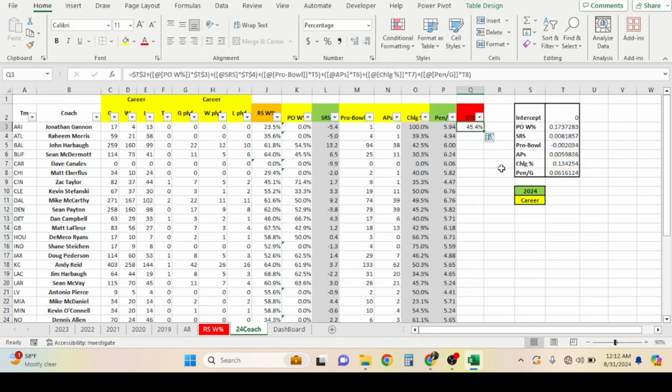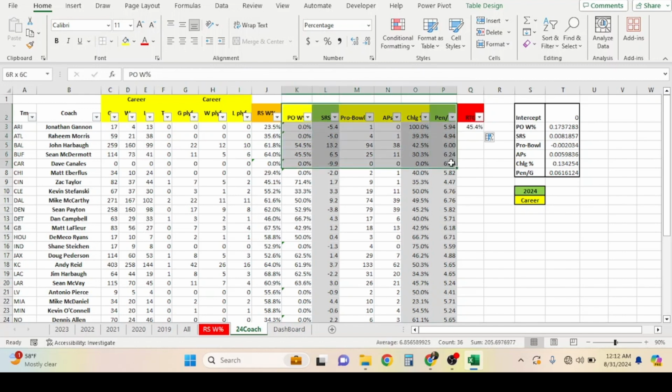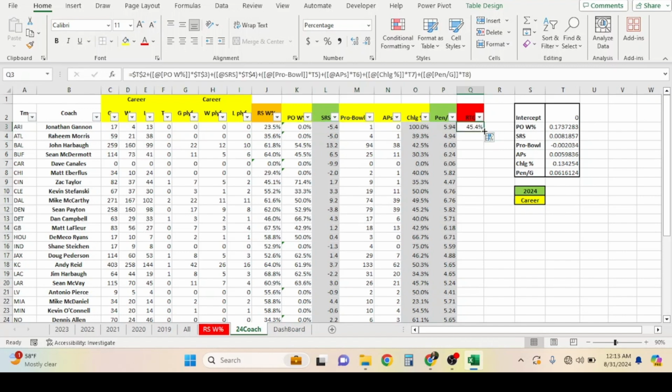So perfect, right? This is the rating in terms of regular season win percentage. This data from John Gannon for coaches that have the same similar data, so 0 playoff experience, minus 5.4 SRS, only coaching 1 Pro Bowler in his career, 0 All Pros, and 100% with his challenge rate, with a 5.94 penalty per game, that produces a 45.4 based on our algorithm. Now I'm going to drag it down. Now watch, it's not going to work. See, they start getting wonky.